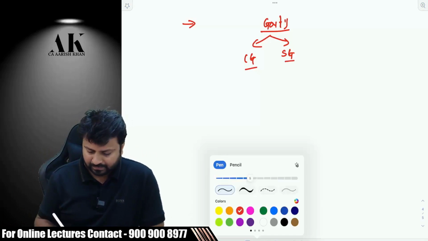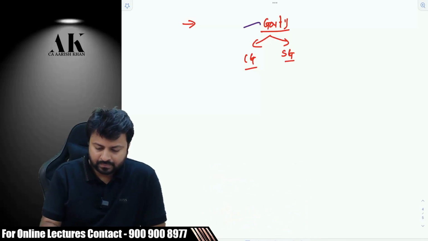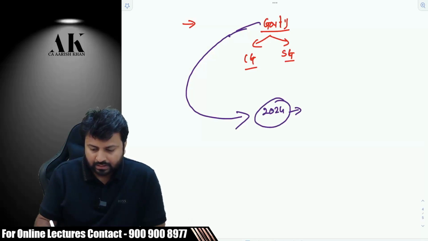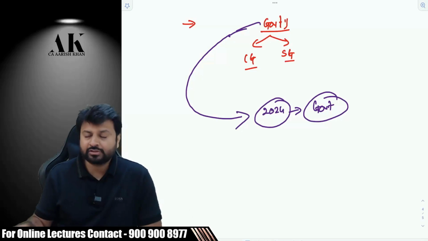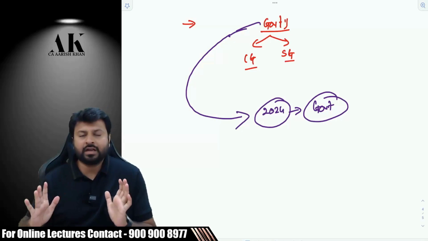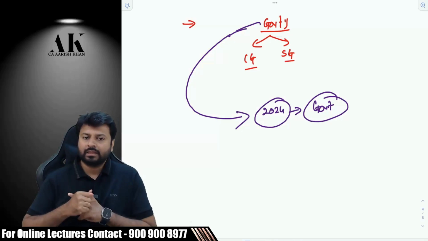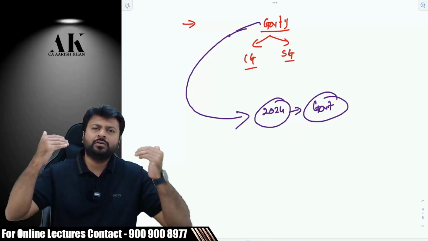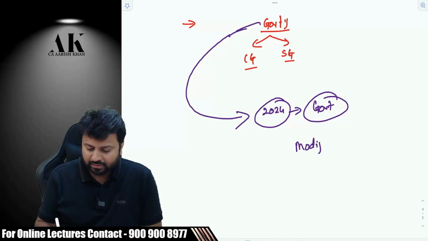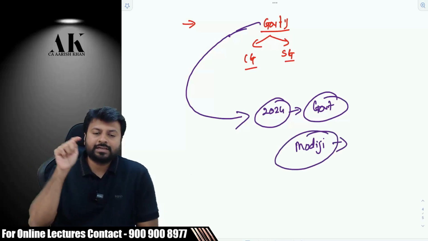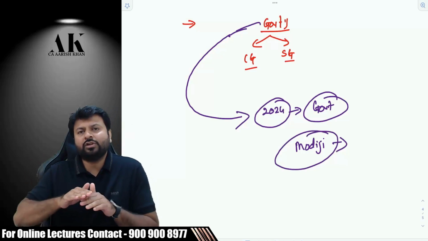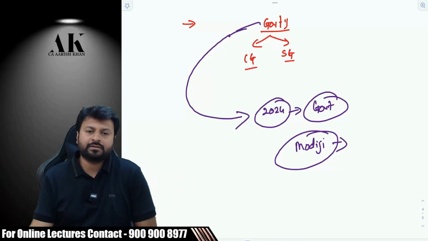Yes or no? So my question to you all is, suppose tomorrow in 2024, the government feels that there is a shortage of revenue, we are not able to collect sufficient revenue, the revenue which is collected right now is not sufficient to run the country. Can the government bring a new taxation law? Can Modi ji bring a new taxation law to charge tax on the citizens of this country, because the current taxation law is not sufficient enough to fulfill the needs of the government? Can they do so?